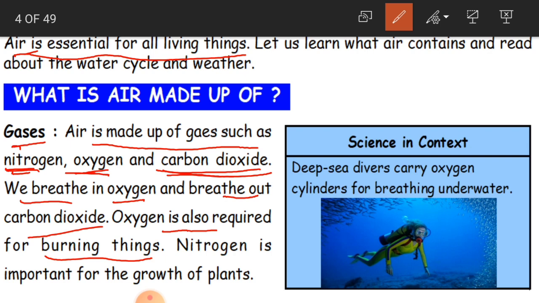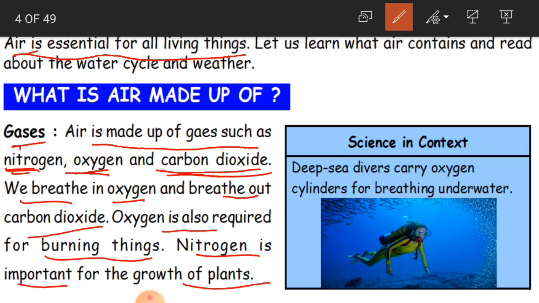And when you cover the candle with some other container, without passing any air, then the light is going to switch off. In the sense, you cannot see the light. So that is why we say that oxygen is also required for burning things. Okay, children.